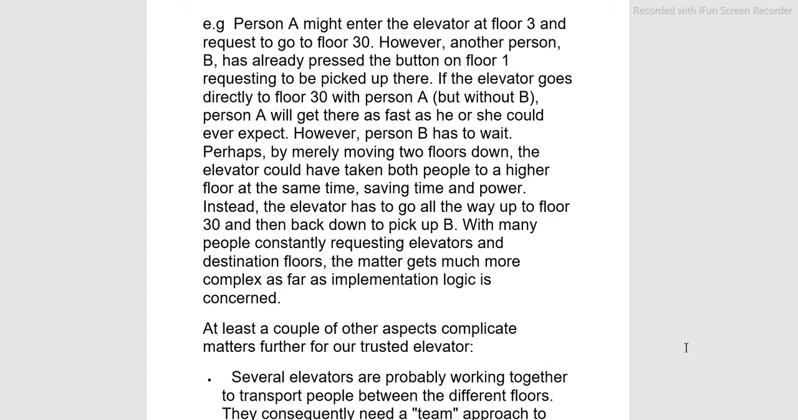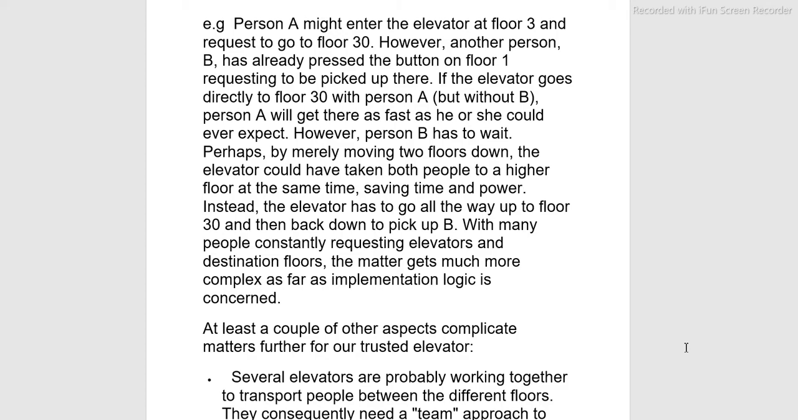For example, a person might enter the elevator at floor number 3 and request to go to floor number 30. However, another person B has already pressed the button on floor 1 requesting to be picked up there. If the elevator goes directly to floor 30 with person A,